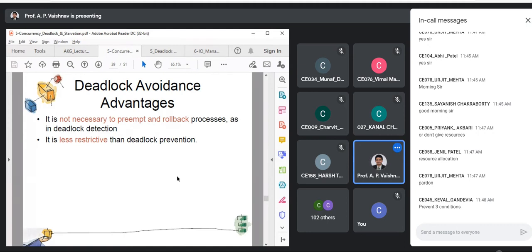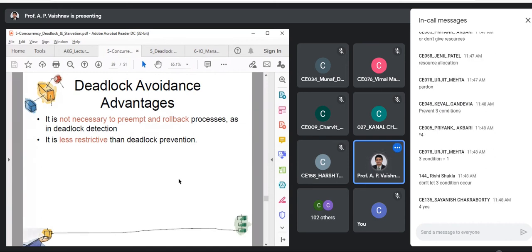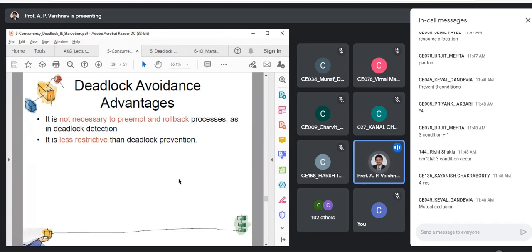Deadlock prevention: we either try to prevent the circular wait, that is, we directly attack the system, or you go with hold and wait, or what are the other conditions? Hold and wait, circular wait, which are the first two?